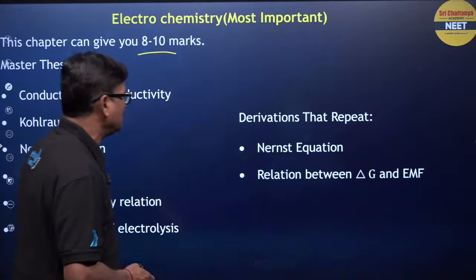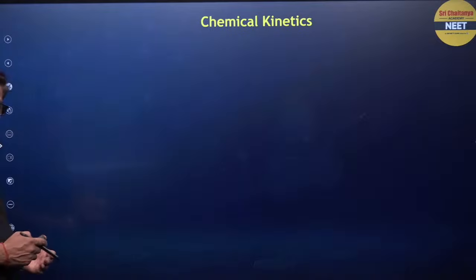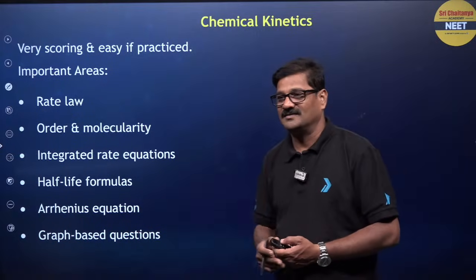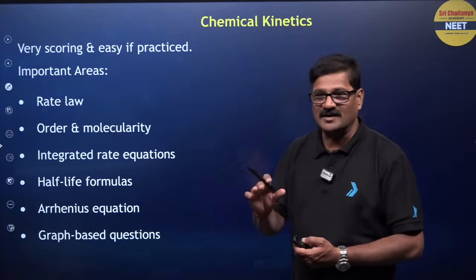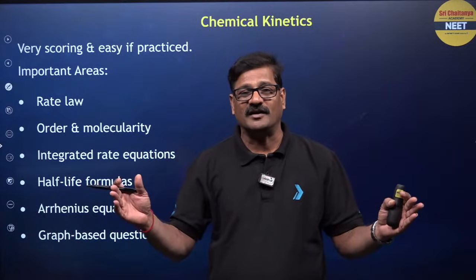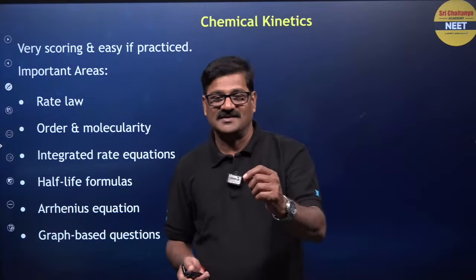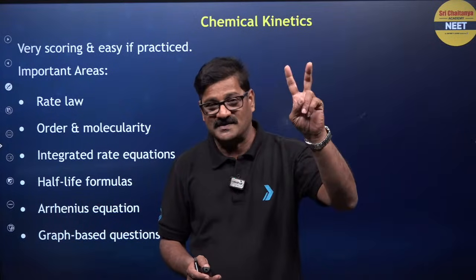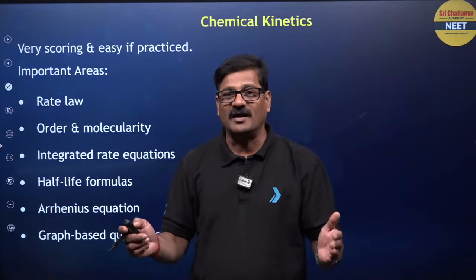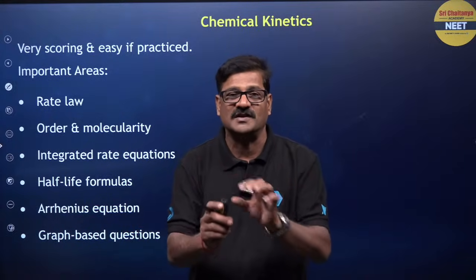Come on, let us see more about chemical kinetics now. So in chemical kinetics you have rate law, order and molecularity. What is the difference between order and molecularity? Order is the sum of the powers in the rate law expression. It is experimentally determined. Molecularity is the number of reacting species that make a collision in a single step.